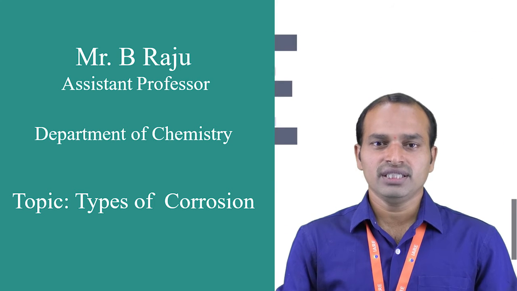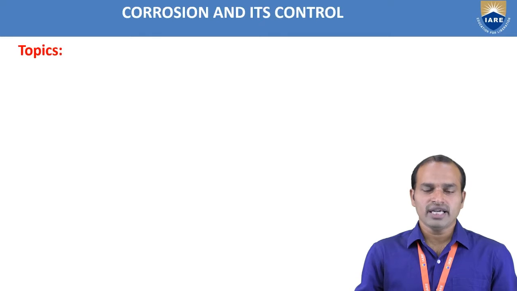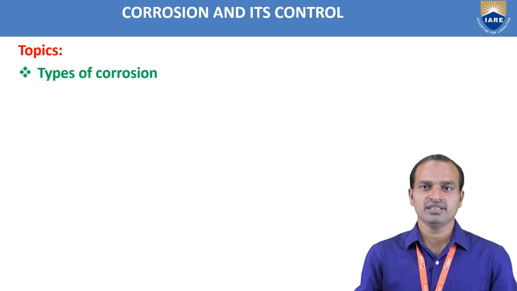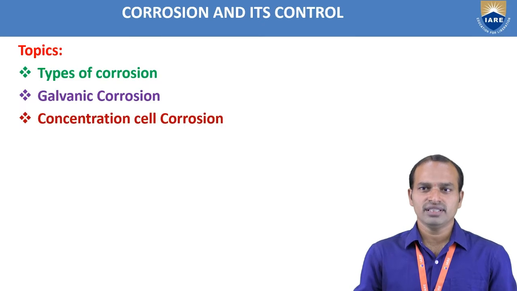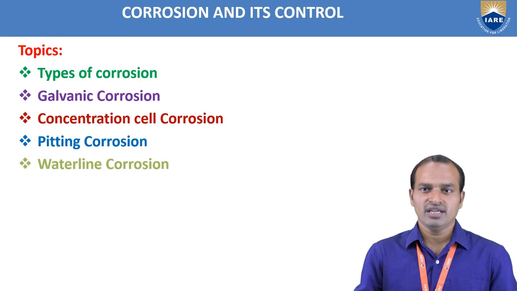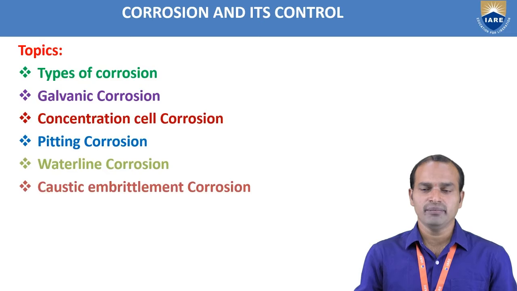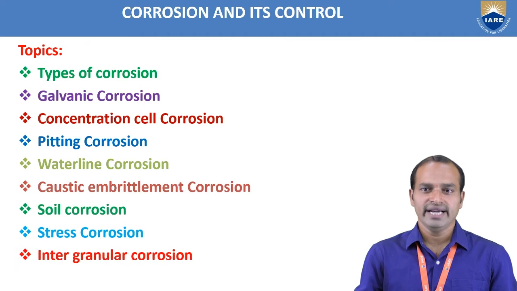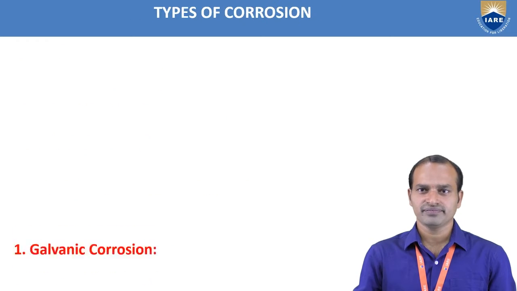Today our topic is types of corrosion. In the types of corrosion, mainly we will discuss galvanic corrosion, concentration cell corrosion, pitting corrosion, water line corrosion, caustic embrittlement corrosion, soil corrosion, stress corrosion, and intergranular corrosion. These are all the types of corrosion. Let us discuss them one by one.